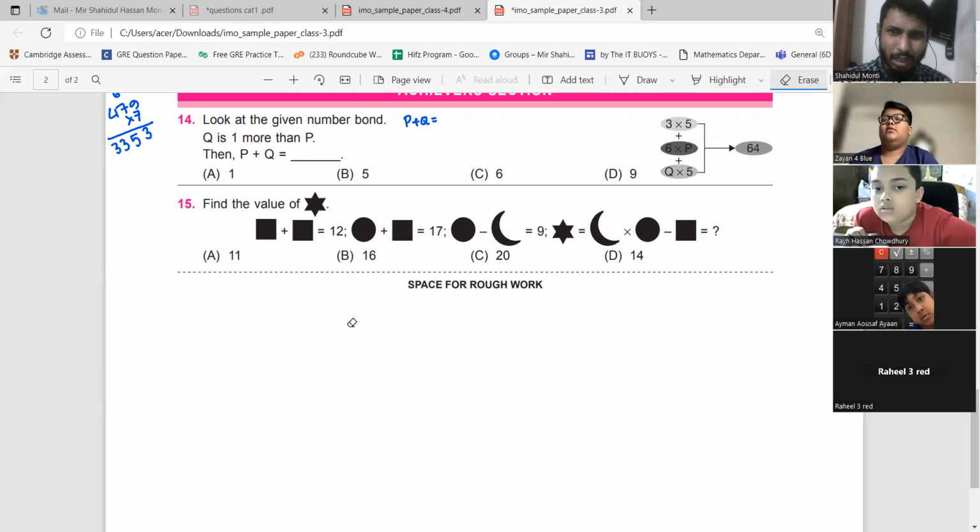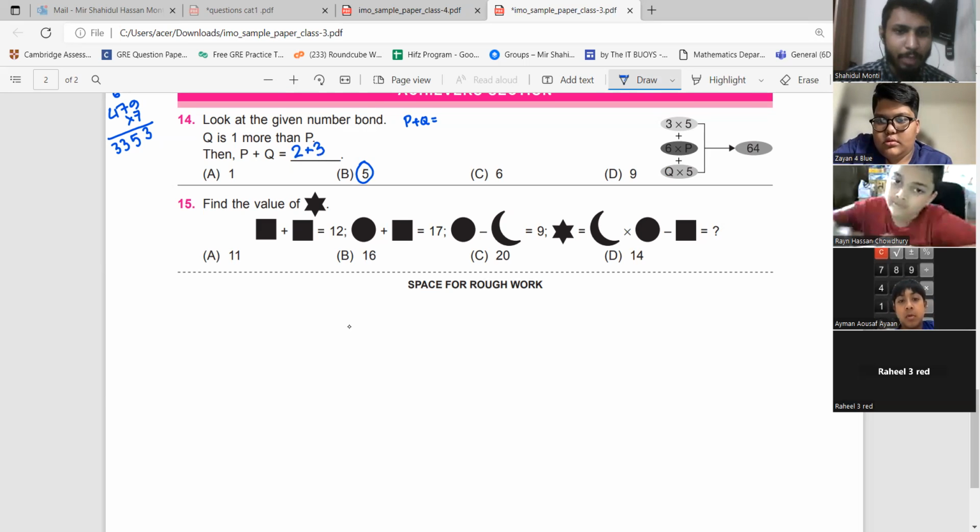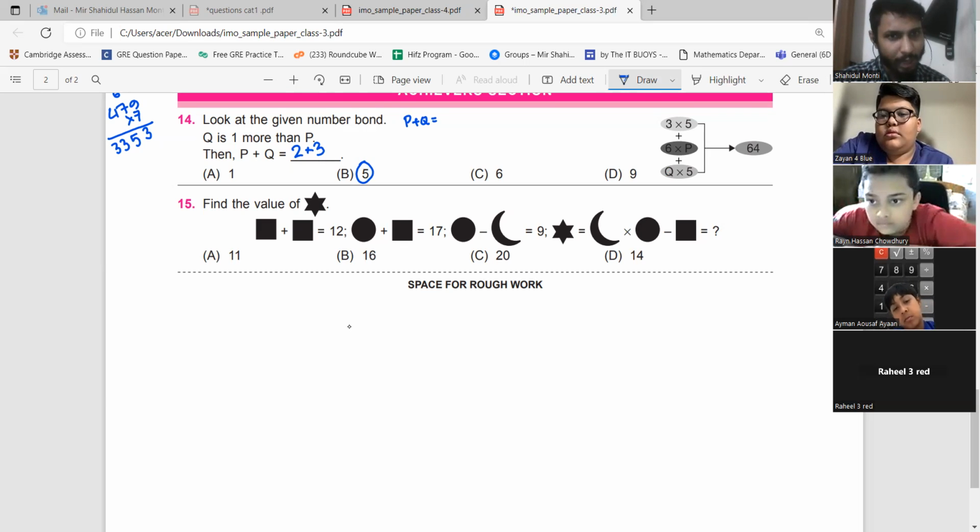So just stop it. Oh, I am very sorry, students. I am very sorry because I was checking the answer of 15 for number 14. That is 14. So we have 5 here. If I say 5 here, then P can be equal to 2 and Q can be equal to 3. So it fulfills the condition that Q is 1 more than P and P plus Q equals 5.